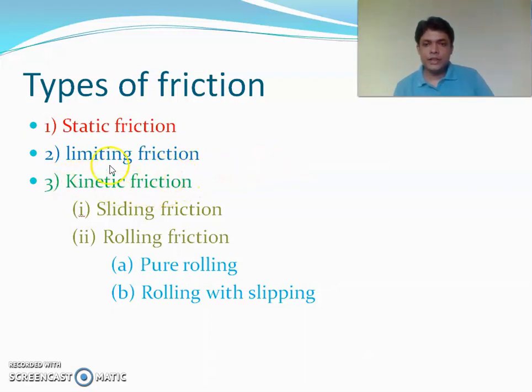And the number three category is kinetic friction. It comes into play if the two bodies in contact are in relative motion. This kinetic friction can also be divided into sliding friction and rolling friction. And the rolling friction can also be divided into pure rolling and rolling with slipping. Now we'll see a graph.